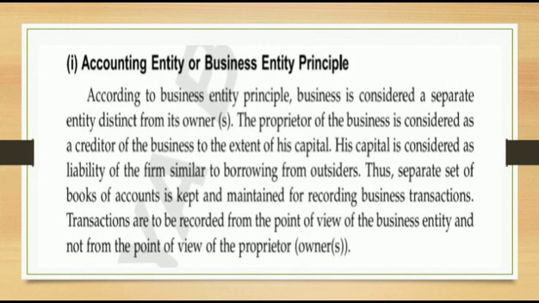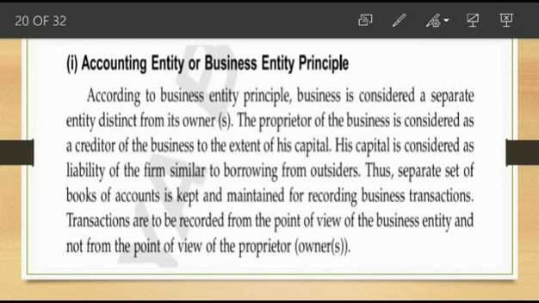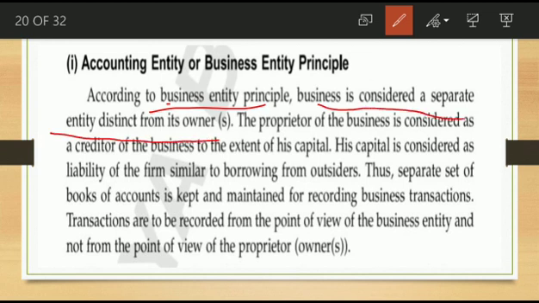So the explanation is like this. According to the business entity principle, the business is considered a separate entity distinct from its owner. The proprietor, meaning the owner of the business, is considered a creditor.